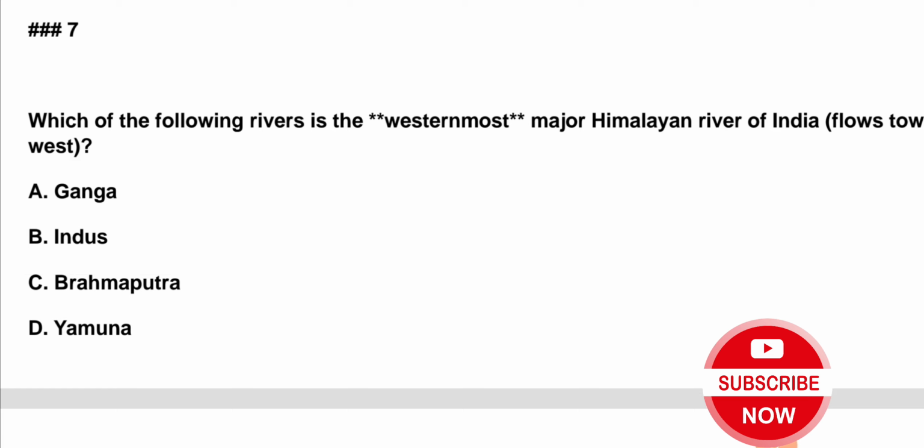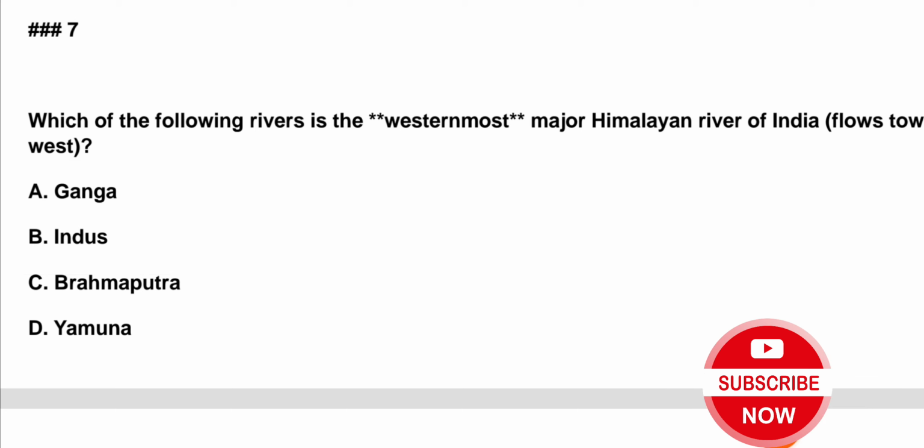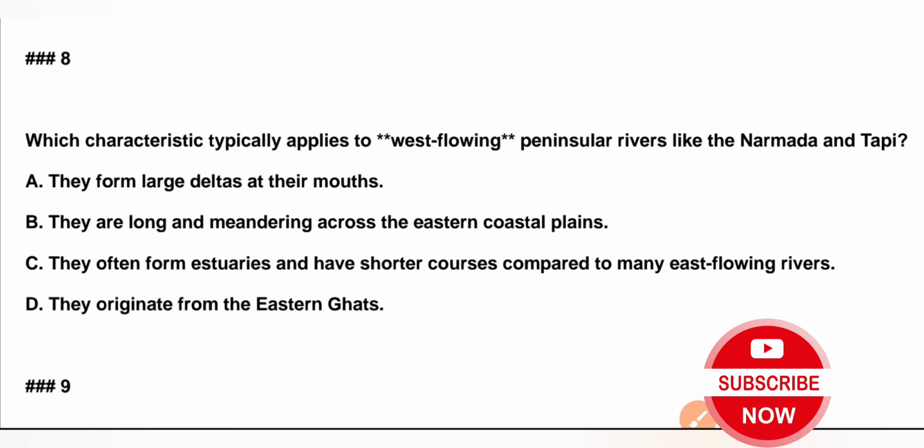Question number 7. Which of the following rivers is the westernmost major Himalayan river of India? A. Ganga, B. Indus, C. Brahmaputra, D. Yamuna. Correct answer is option B, Indus.